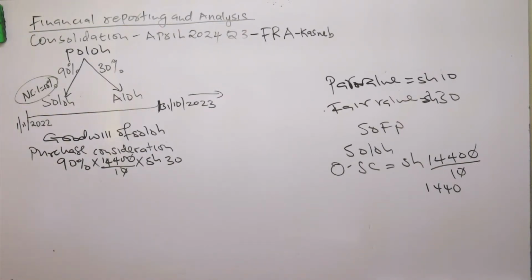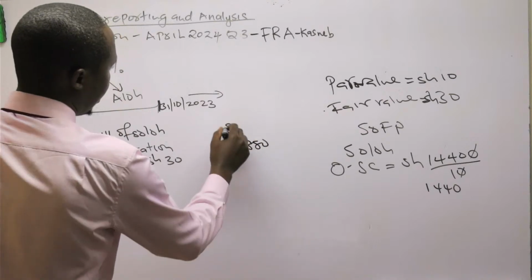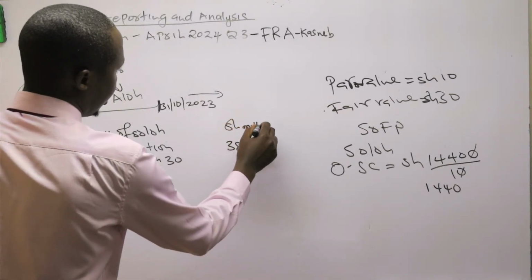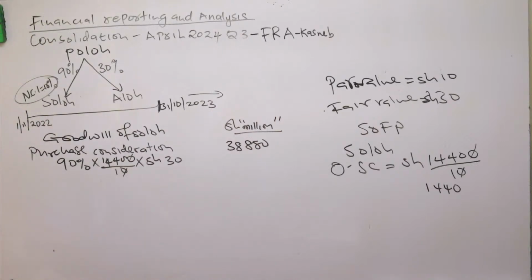If you take 0.9 times 1,440 times 30, I'm getting 38,880. Remember, shillings here is in millions. That is the purchase consideration.